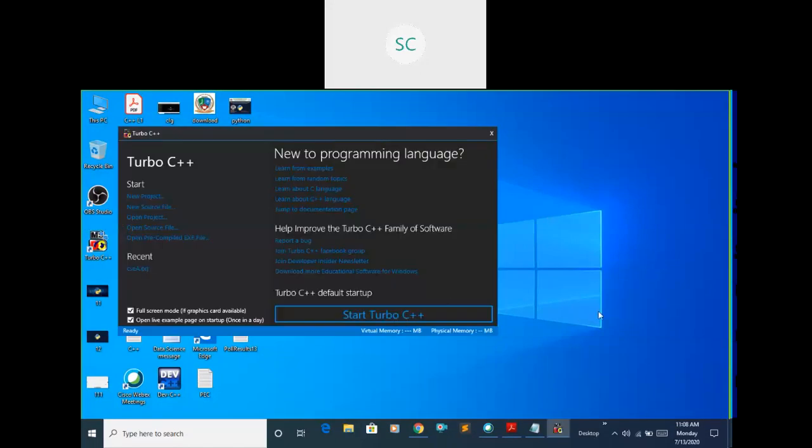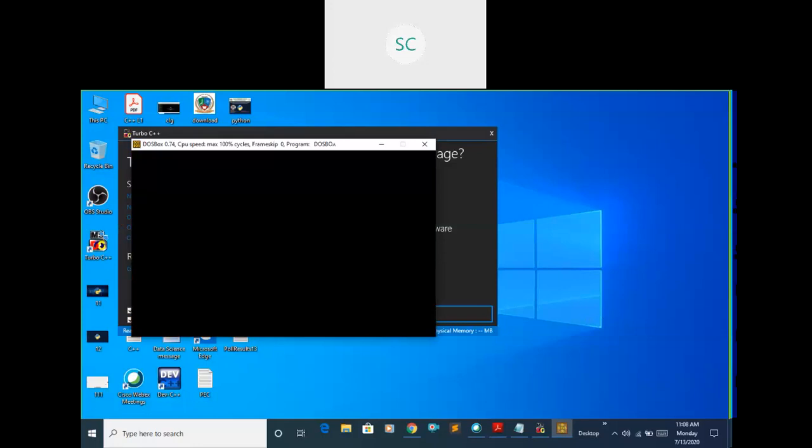Okay, I'm going to open Turbo compiler. Here you can write your program. How to write a new file? Go to File, New. Okay, here you can write your code. First statement you need to write, you need to include the header file,